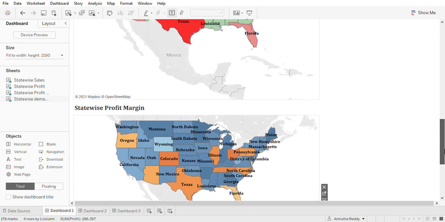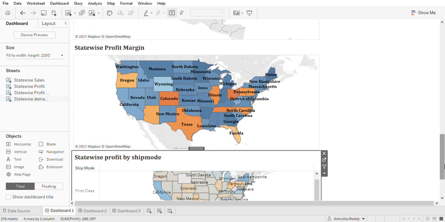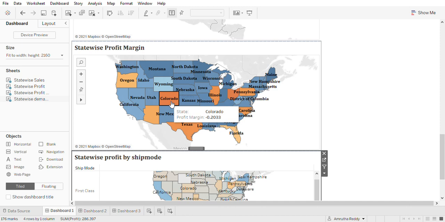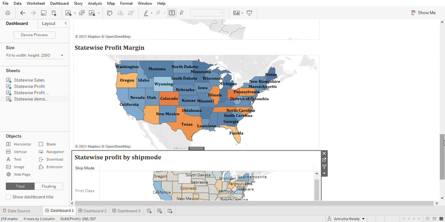Now, just by looking at the sales and the profit, I cannot determine how a state is doing. I need a third metric for that, so I took profit margin as the third metric. Profit margin is defined as the sum of profit divided by the sum of sales. Here, the orange areas represent a negative profit margin and the blue areas represent a positive profit margin. So, based on the color intensity, I can say that the states of Minnesota, Montana, Maine, South Georgia have done quite well, whereas the states of Colorado, Ohio, Texas haven't done so well in terms of profit margin.